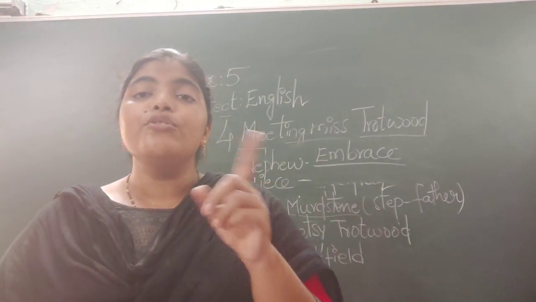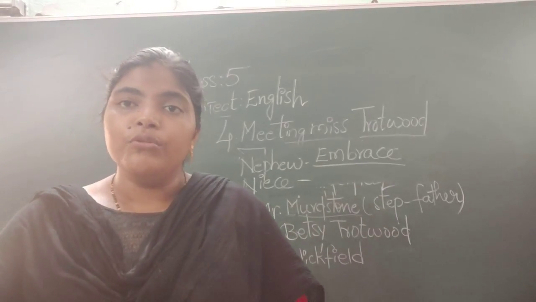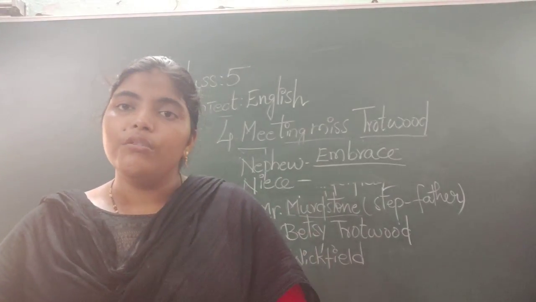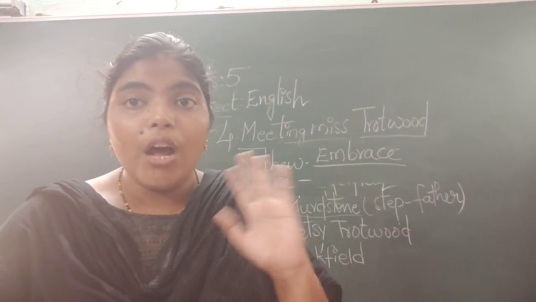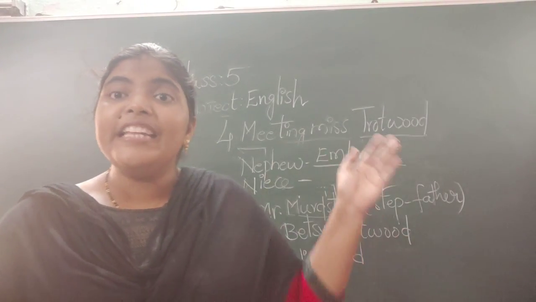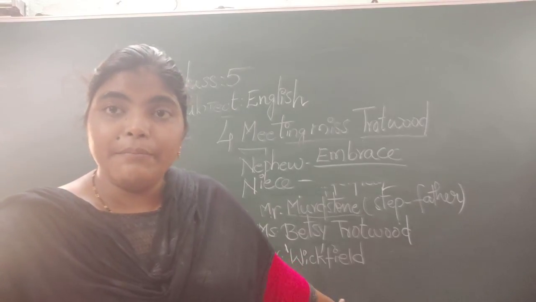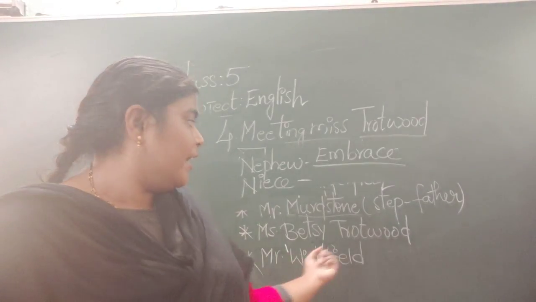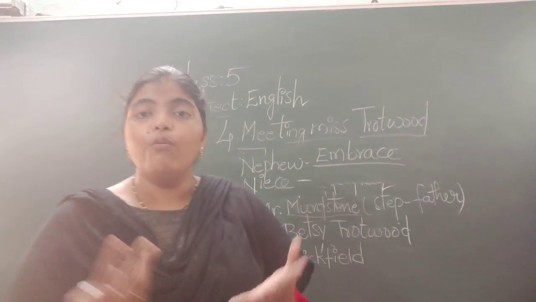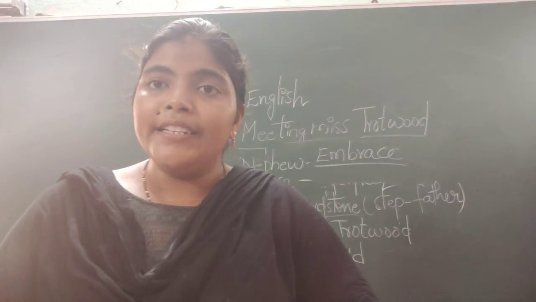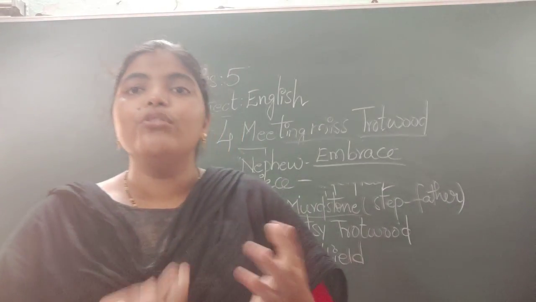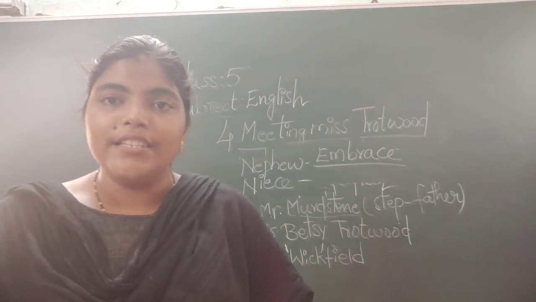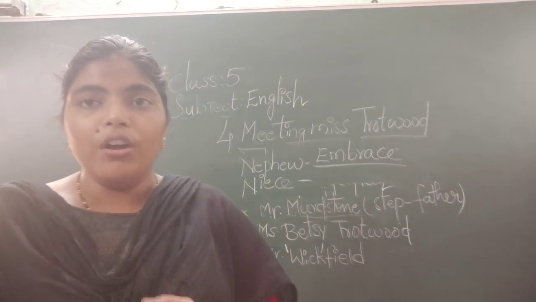See, after coming to aunt's house, Mr. Murdstone and his sister didn't allow him to live with Miss Betsy Trotwood. For what? Because he is a slave. He is a slave to Mr. Murdstone and his sister.